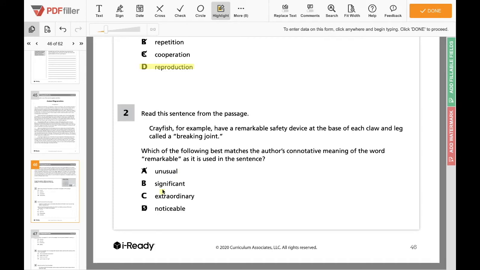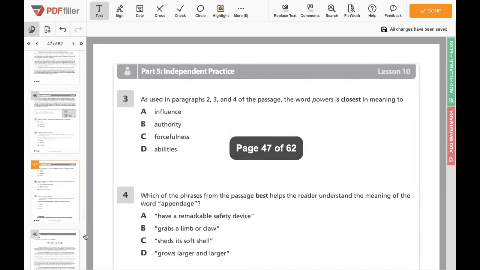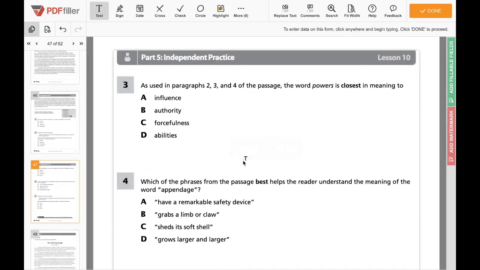So significant would mean that it's just important to what's happening. So I think here when they're saying remarkable, they're saying it's like this amazing thing that they have that's unusual and is specific to this specific type of creature. So for number 2, extraordinary is the connotative meaning of the word remarkable. So if we move on to number 3,